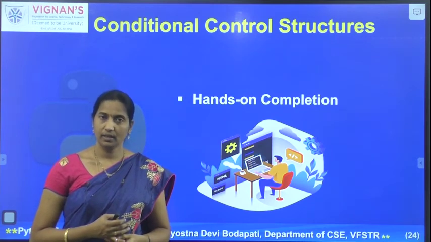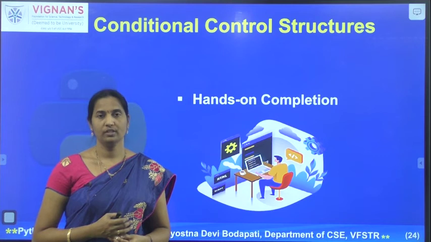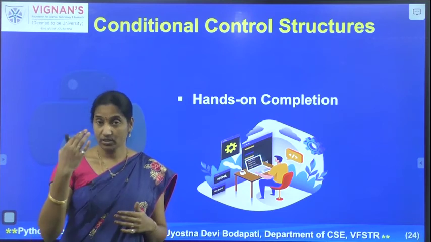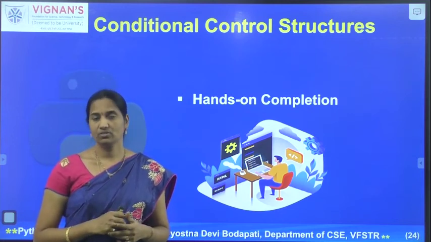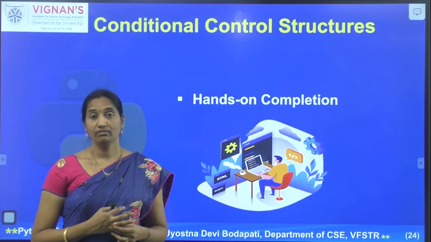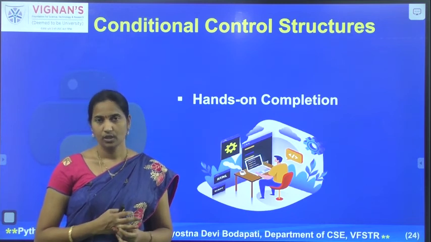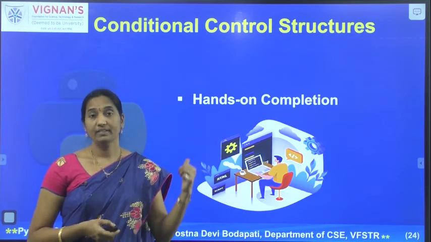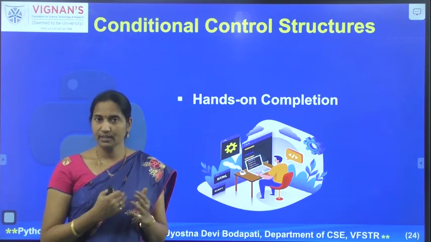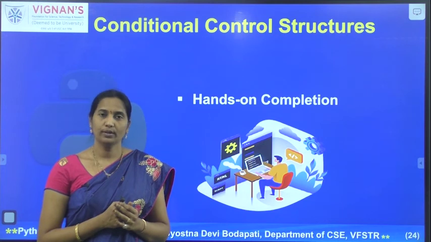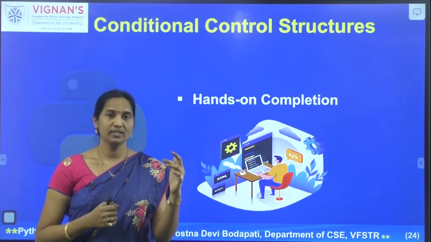Then we have seen the nested if control structure. In addition, we have also seen how we implement various conditional control structures with the help of the hands-on session. In the next lecture we'll see how we can implement the loop control structures. So basically in the previous examples, we have seen how to alter the sequential flow of execution when we want to process one particular student's marks.